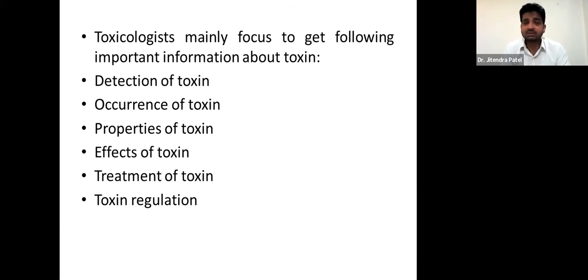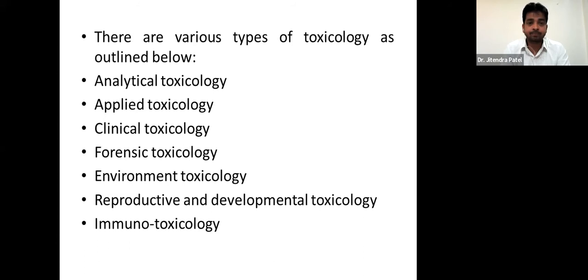Then toxin regulations also we need to know, because once we know about that particular agent, we need to know the prescribed rules and regulations given by the OECD, WHO, ICH, and all the governing bodies existing throughout the world, who time to time are framing rules and regulations on what kind of strategy should be used for handling the particular toxin, right?